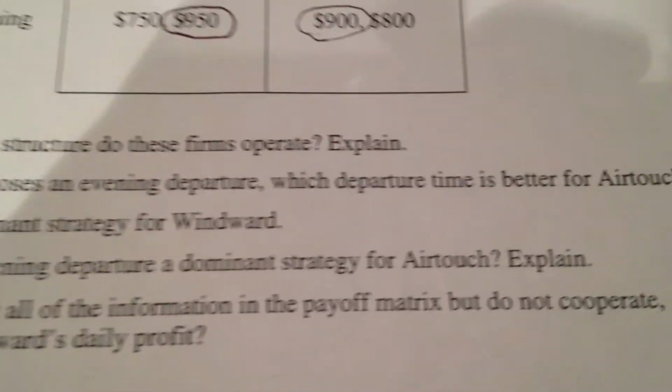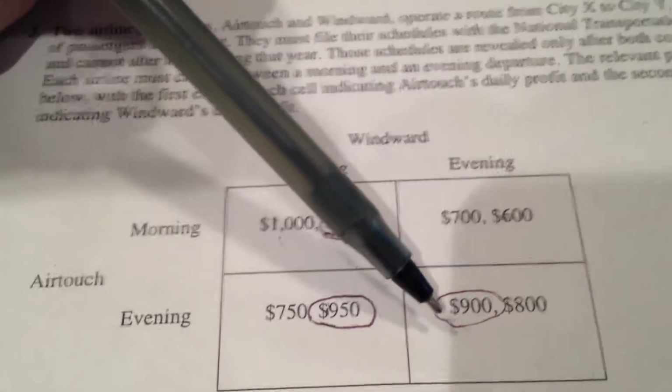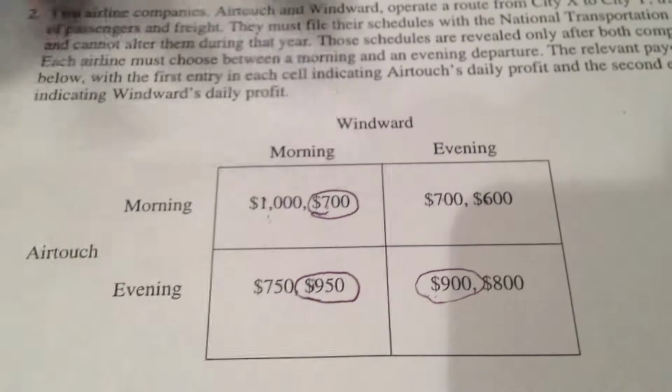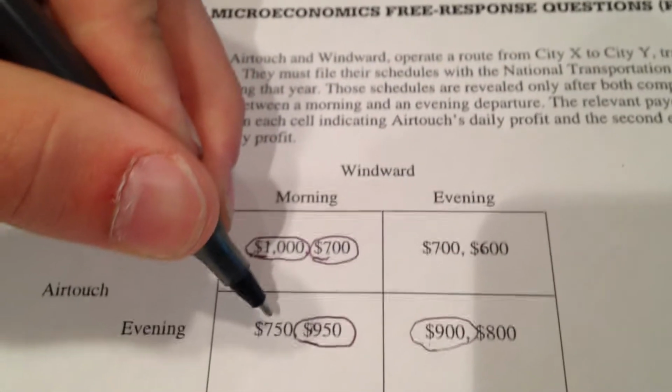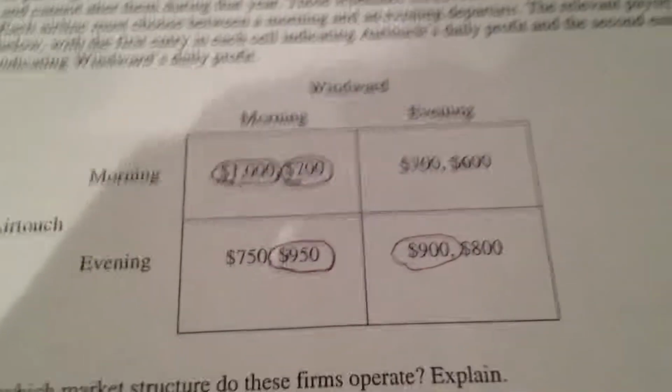Letter D. Is choosing an evening departure a dominant strategy for AirTouch? Well, we already found out that if Windward chooses the evening, AirTouch is going to choose the evening. But if Windward chooses the morning, AirTouch is going to choose the morning because it will give them $1,000 of profit, which is greater than $750 of profit if they chose the evening. Now we know that AirTouch does not have a dominant strategy, as their decision depends on Windward's choice.